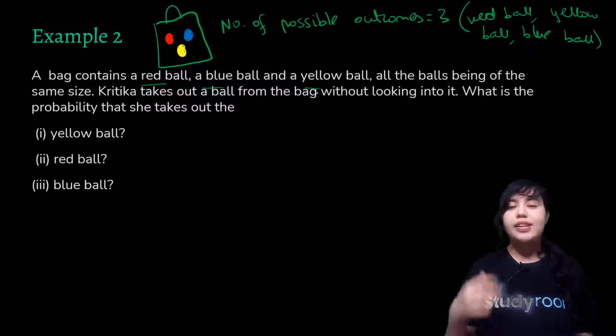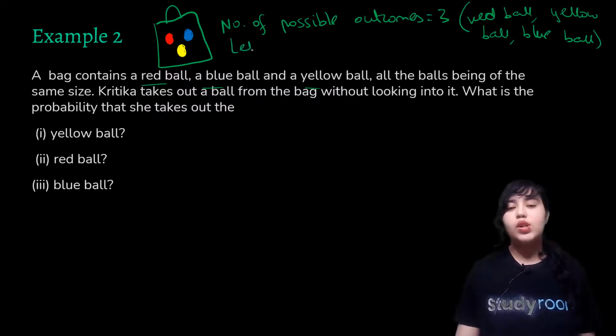Now let me name these events. How many events are there though? We are discussing 3 events here: yellow ball, red ball and blue ball. So let me have Y for yellow, R for red, B for blue.